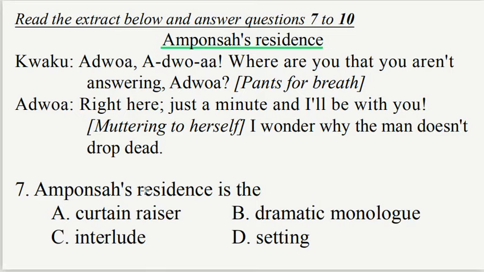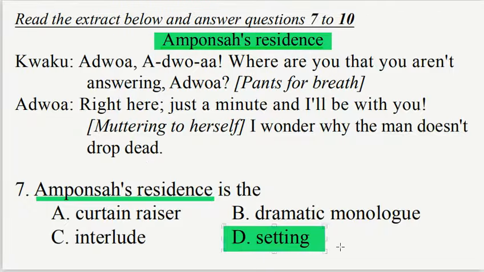Now the question says, Amposa's residence is the A. Curtain raiser, B. Dramatic monologue, C. Interlude, D. Setting. The correct option is option D. Setting. The setting is the place or the time events in a literary work take place. This extract takes place at Amposa's residence, and that is the setting, option D.